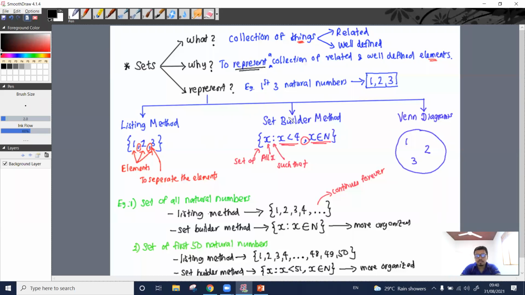There are pros and cons in each of these methods. When there are only a few elements in a set, it is easier to use the listing method or Venn diagrams. But when there are a large number of elements in a given set, the set builder method is preferred over the rest of the methods. That is the summary.